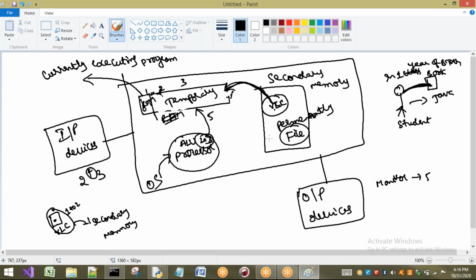Before handling that, first we have to understand what is meant by a file. Why are we going for the concept of file? To store our data permanently. Why do we have to store our data permanently? Because I may require the same data in future.